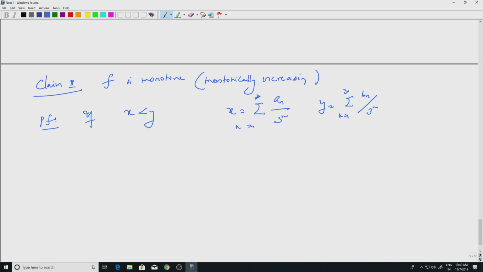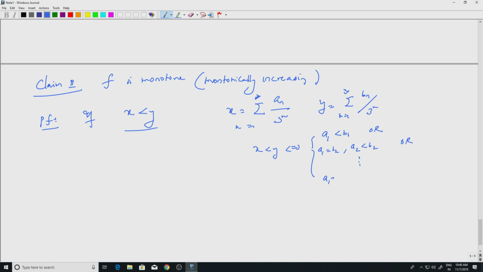X equal to y, x is less than y. Meaning, x is less than y if and only if, I can write this as infinitely many conditions, but I start with the first place. So, a1 is less than b1, or if they agree, a1 equal to b1, they have to satisfy this monotonicity in the second place. So, a2 is less than b2, so that is one condition, or you can go on.